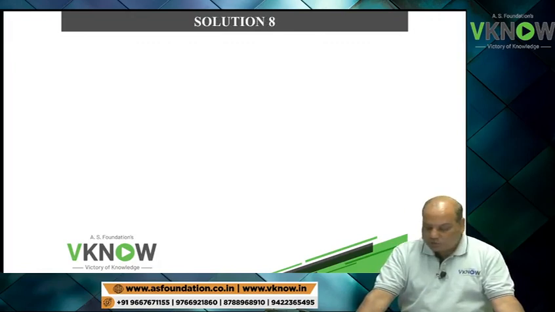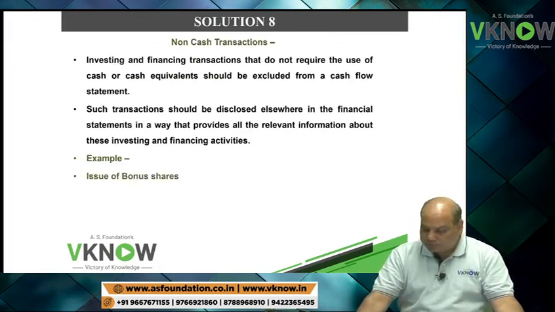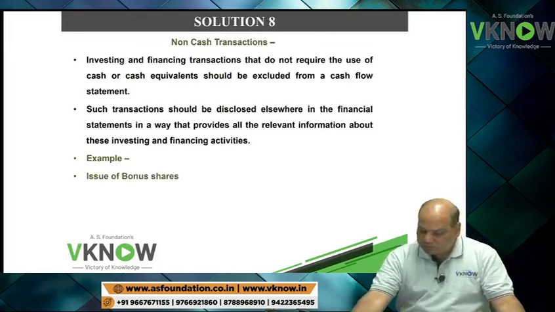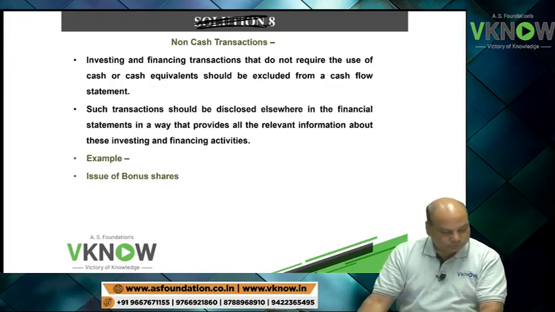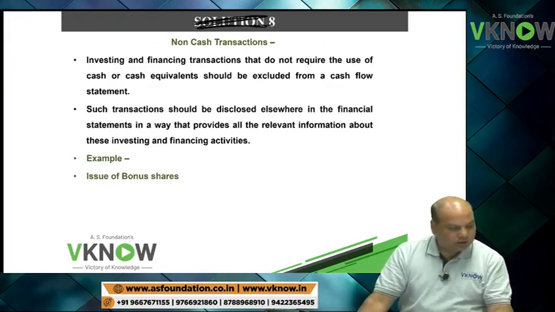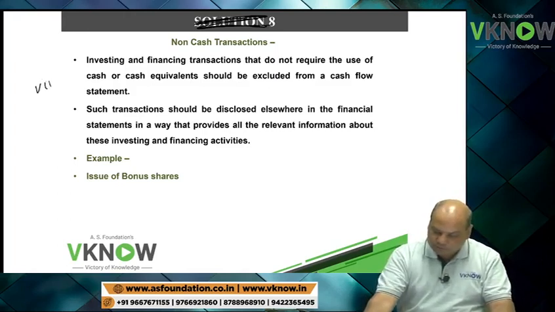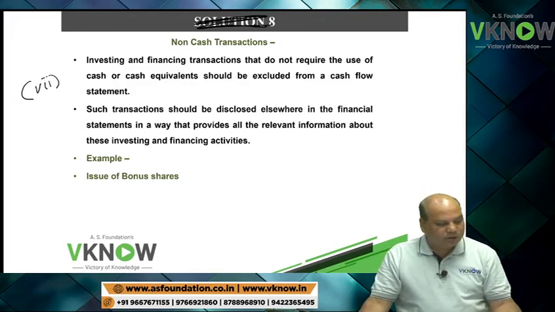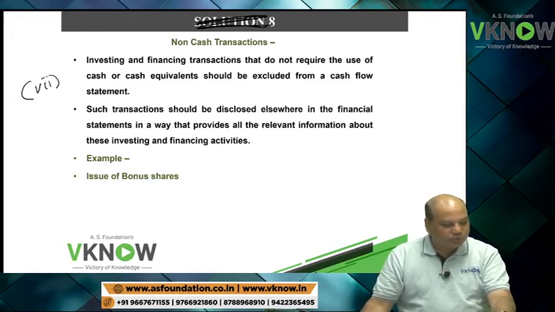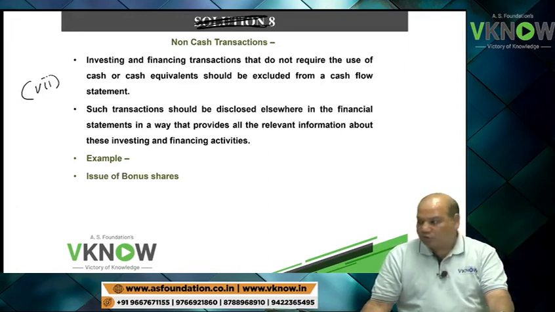Now next point is non-cash transaction, in Roman 7. Before that you have 2 points: investment in subsidiaries and joint venture, acquisition and disposal of subsidiary and other business unit.